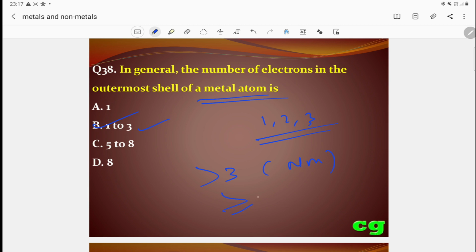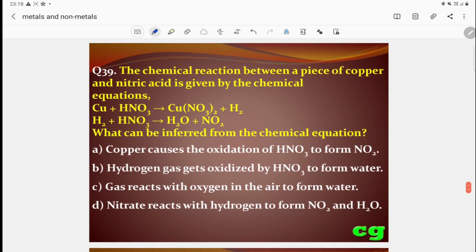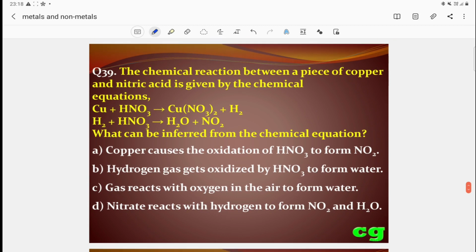Up to a maximum of less than or equal to 3, that is your metal. Less than or equal to 3. Question number 39. What is this?